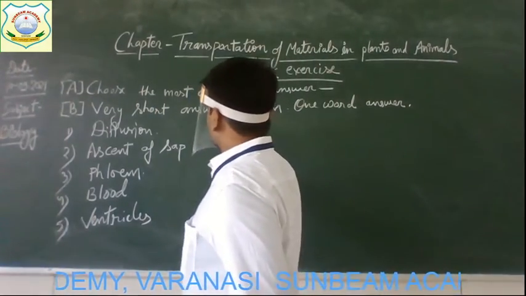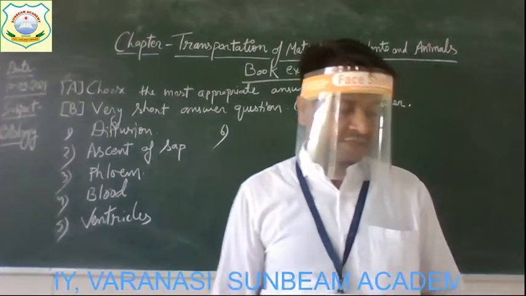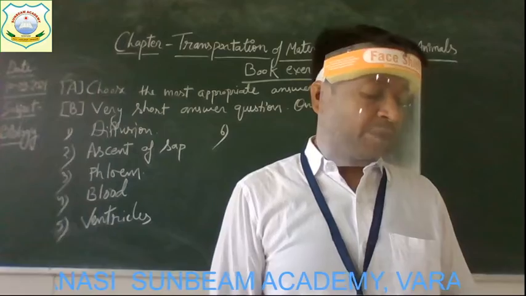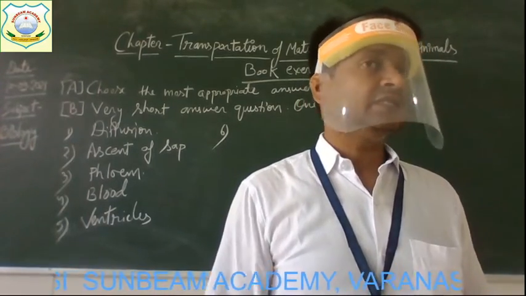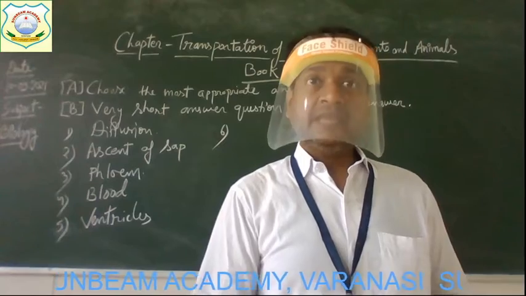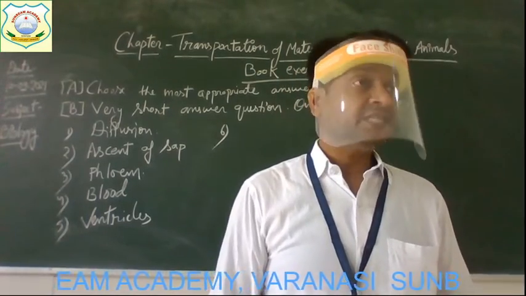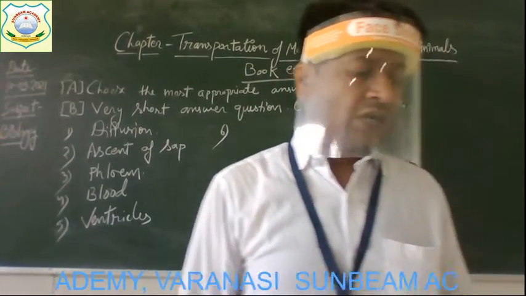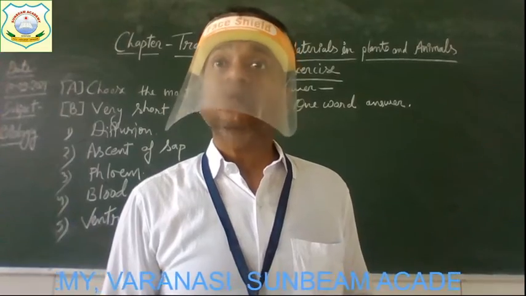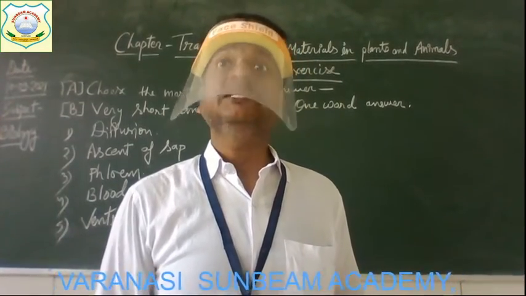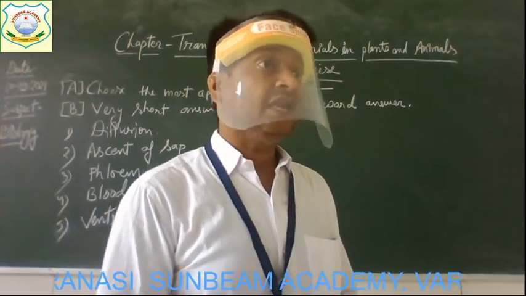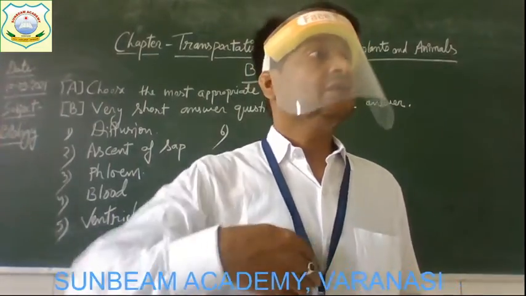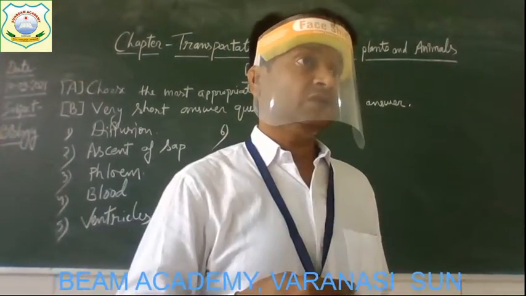Now, the next question, number 6. Digested food, oxygen and carbon dioxide can pass through the walls of the capillaries. Once again, read out the statement. Digested food, oxygen and carbon dioxide can pass through the walls of the capillaries. Is it true or false? It is true, because capillaries are the blood vessels which have very thin walls, and through this thin wall of capillaries the different substances can be moved. Get it?